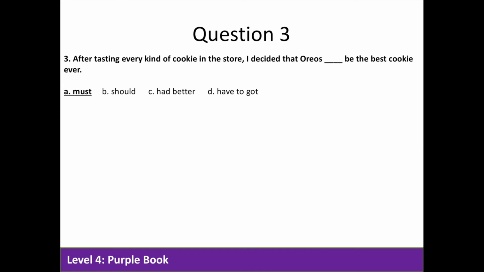Question 3. After tasting every kind of cookie in the store, I decided that Oreo's blank be the best cookie ever. Again, here we have some information that leads me to believe that something is true, or conclusion. So A, must, is the correct answer.